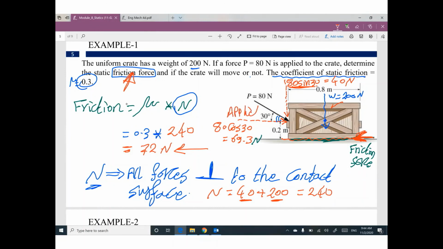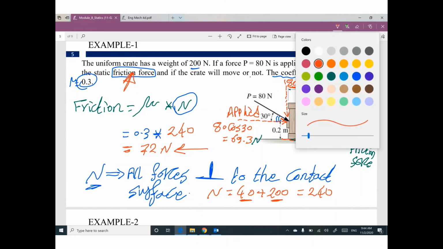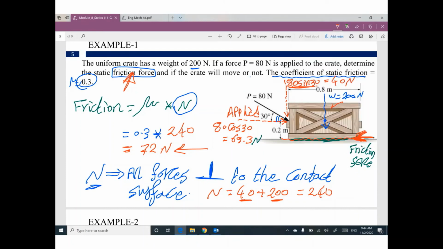That makes sense. So I need an answer right now. We are pushing this crate with a force of 69.3 Newton, and the friction at this surface is opposite to this force. How much? 72.